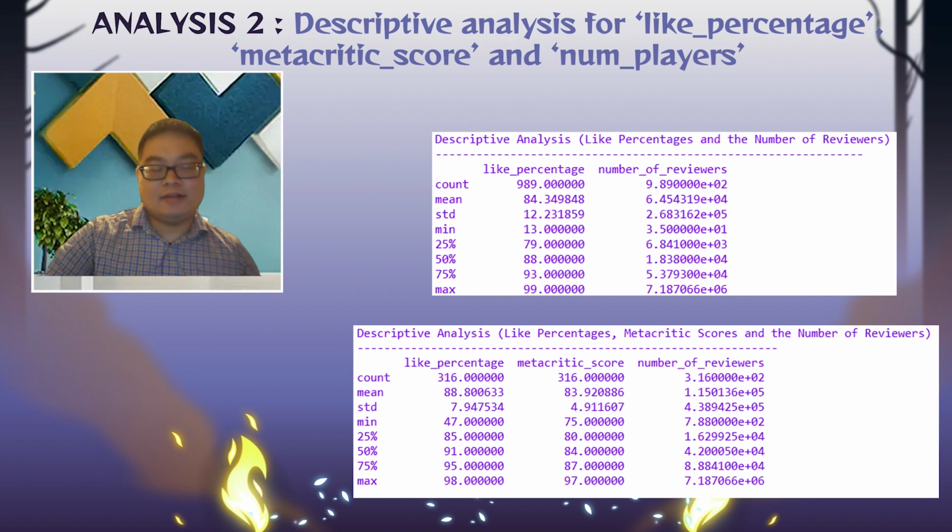64,543. The second descriptive analysis is for the games which have a Metacritic score, and we found the average like percentage is 88.8.